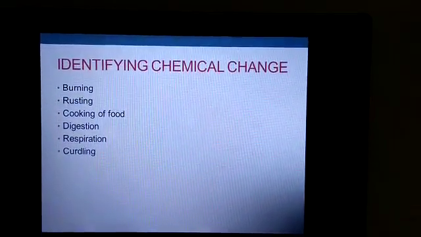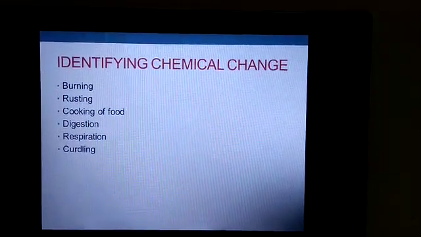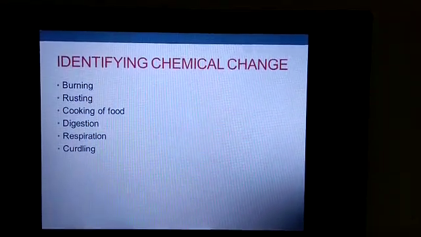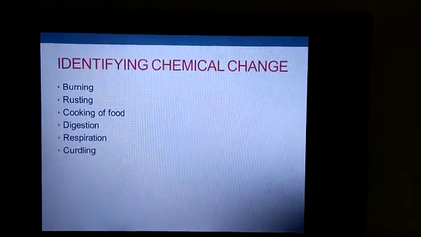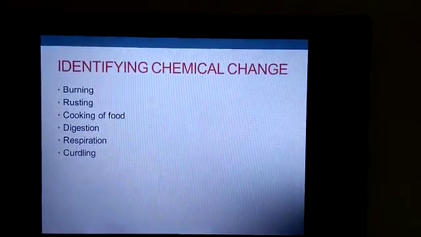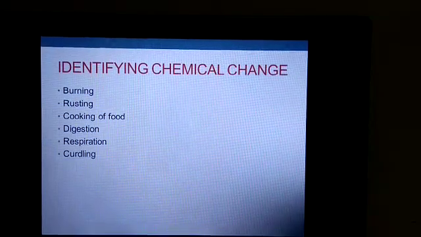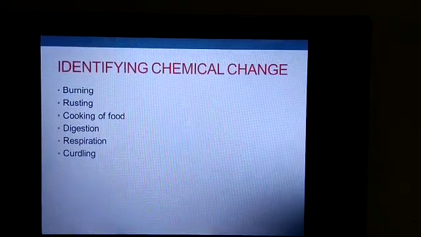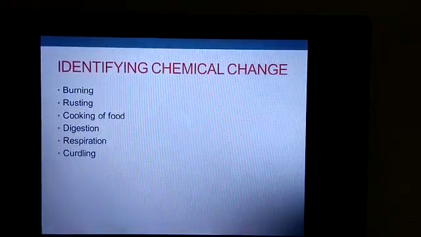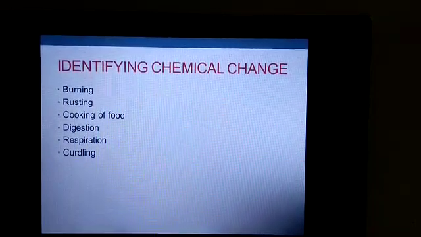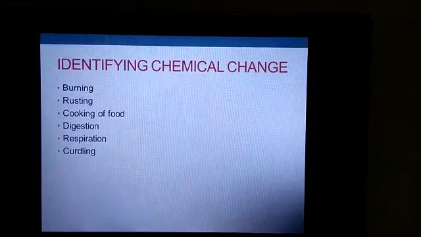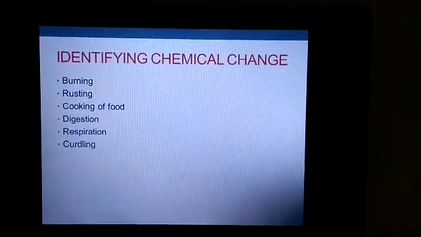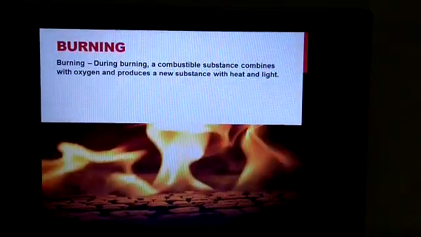The next is identifying chemical change. There are some processes which occur during chemical change, so we can take them as identifying processes. The first process is burning, then rusting, then the third one is cooking of food, the fourth one is digestion, the fifth one is respiration, and the last one is curdling. So see the first one, what is burning?